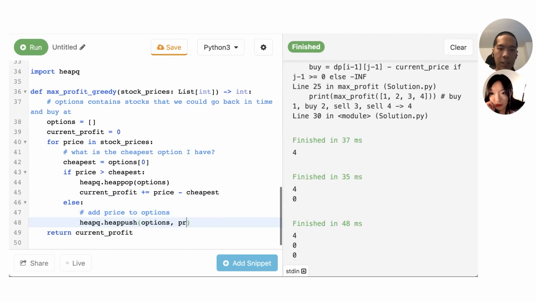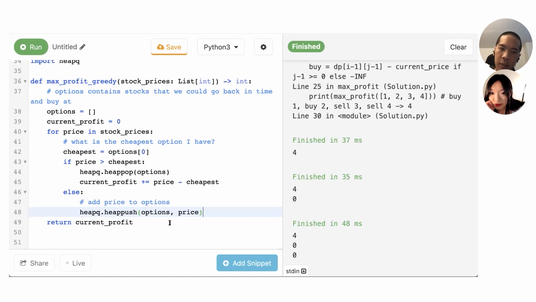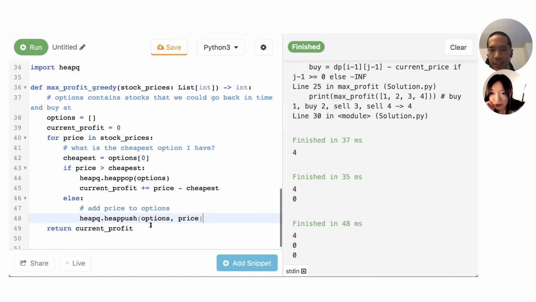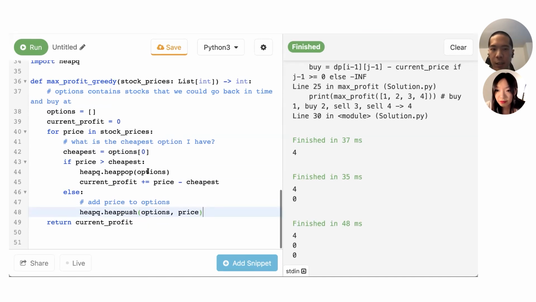Add my current price to the set of options I have. So this is the naive greedy solution I was mentioning. Basically, if I can make a profit, I'll greedily find the cheapest one and add it to my current profit. Otherwise, I just add the current price to my options.